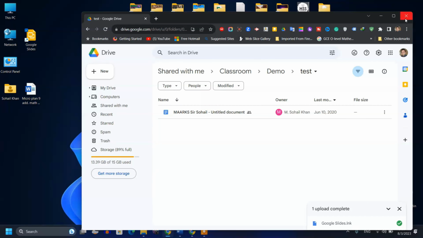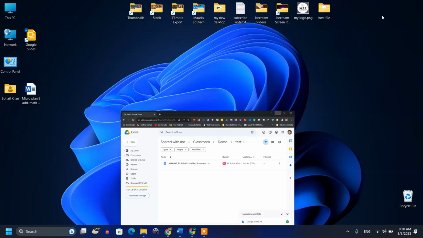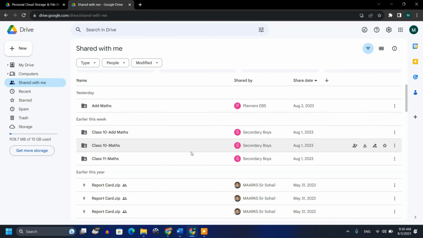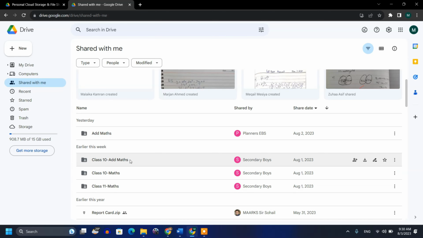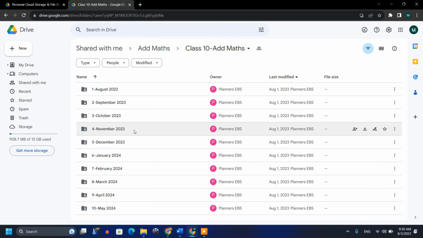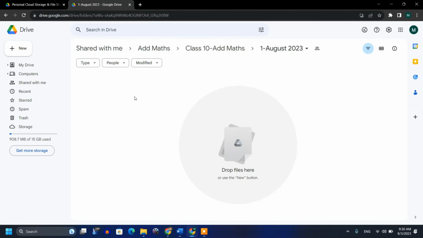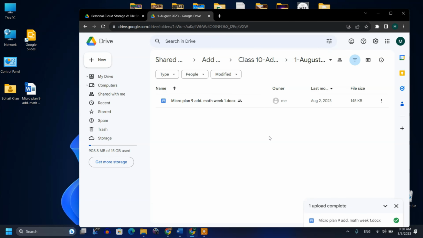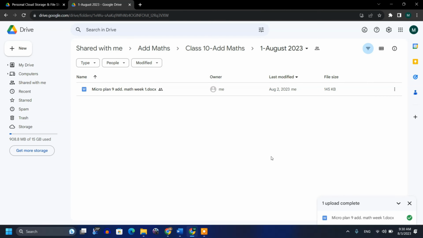Now, for example, if I minimize this window, I'll come to my main window. Now if someone has shared with me, for example, I am a teacher teaching grade 10 and 11, so these are my folders. If I click on this folder and I want to put up the planner for the month of August, so here it is, it's written 1st August 2023. So I will take this, it's on my desktop, and I will just drag and drop it. In this way I can easily upload my file.